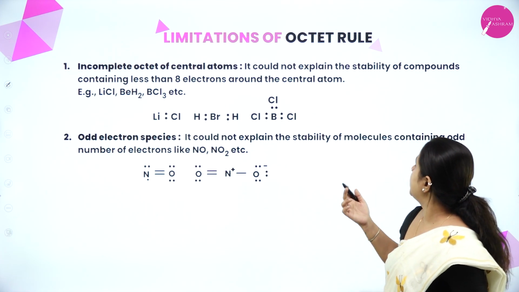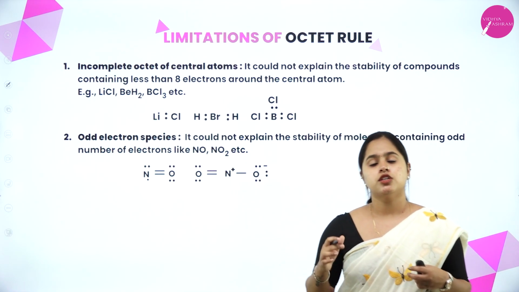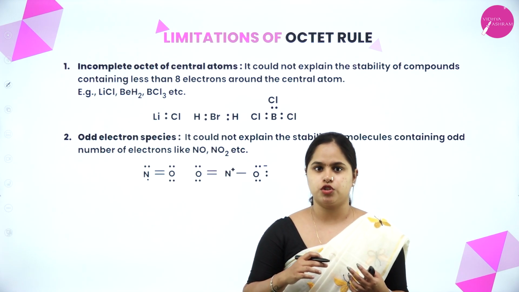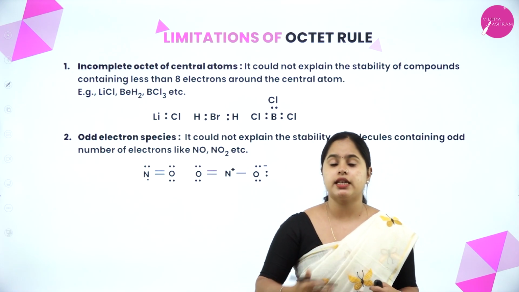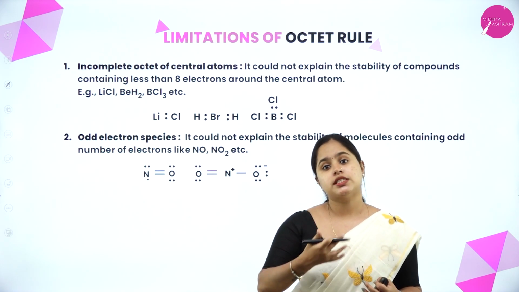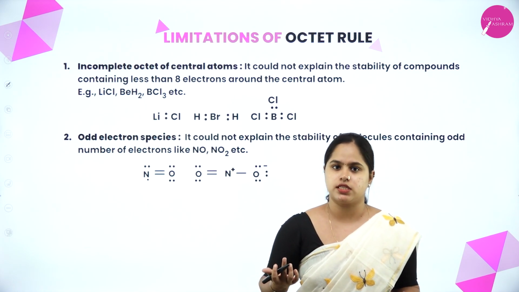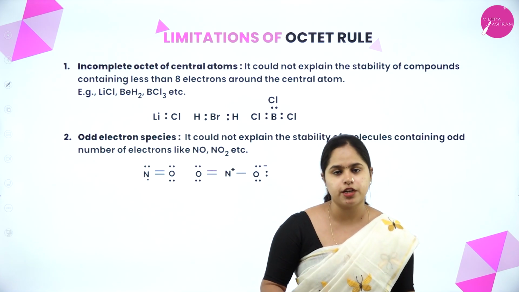So, it could not explain the stability of compounds containing less than 8 electrons around the central atom. There were certain compounds which were not having 8 electrons in their outermost shell. We know that to attain octet or stability they need 8 electrons, but there were certain compounds which did not have 8 electrons and still they were stable. So the octet rule couldn't explain the stability of such compounds.